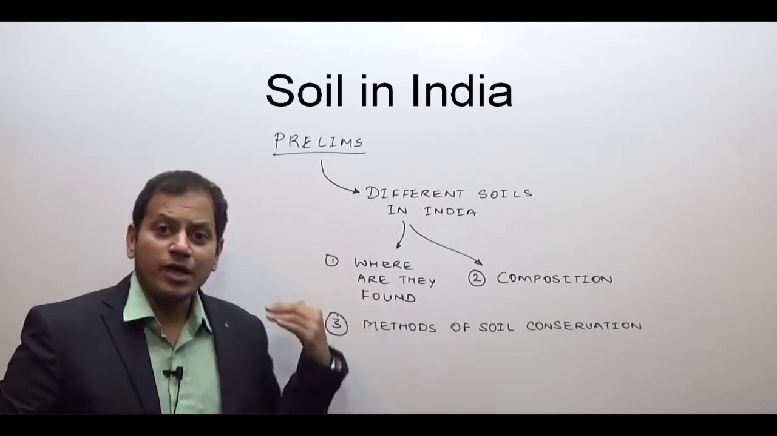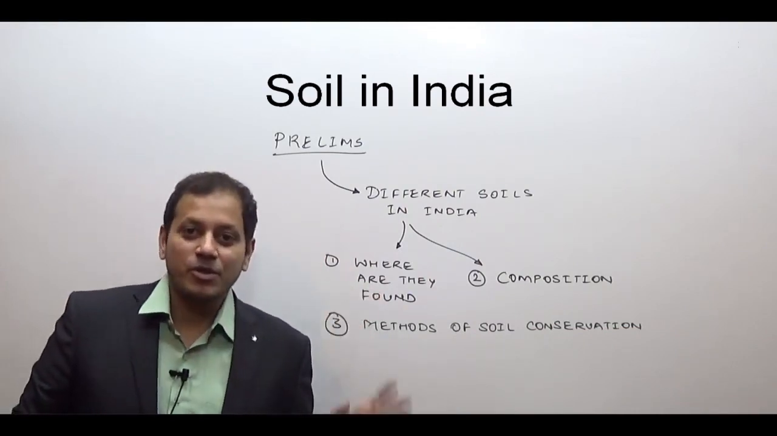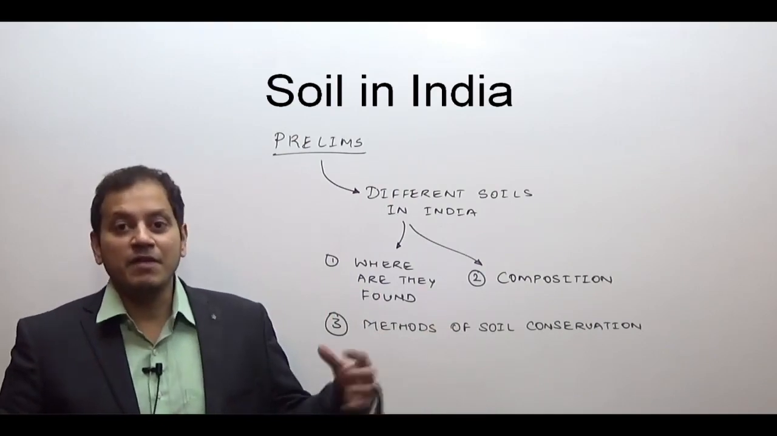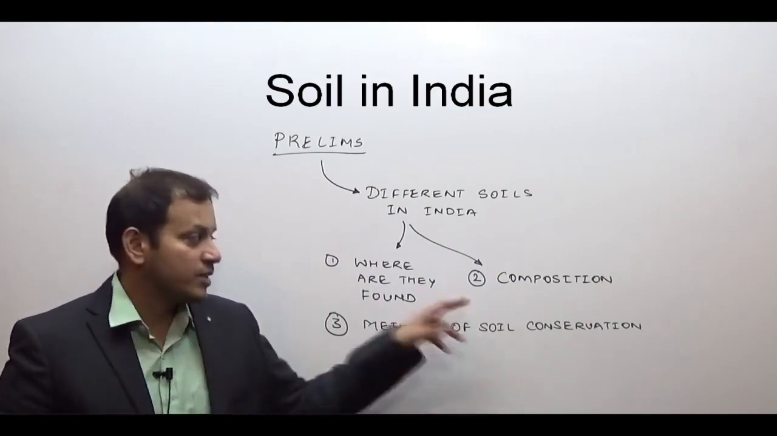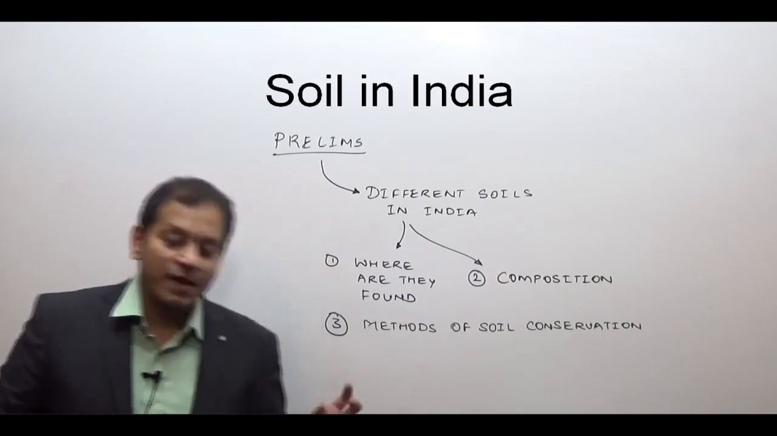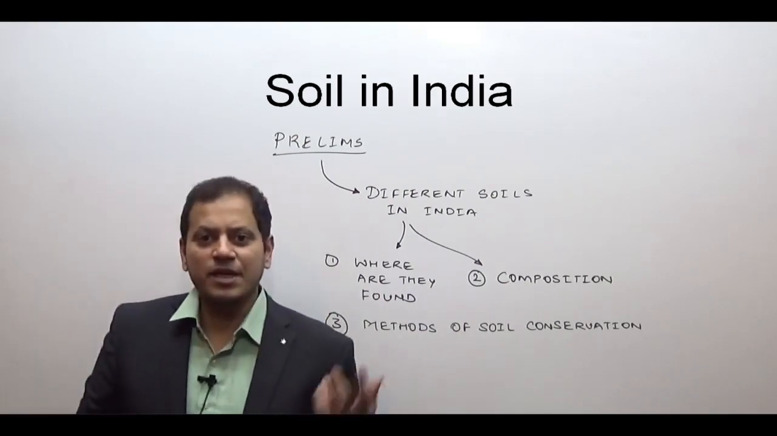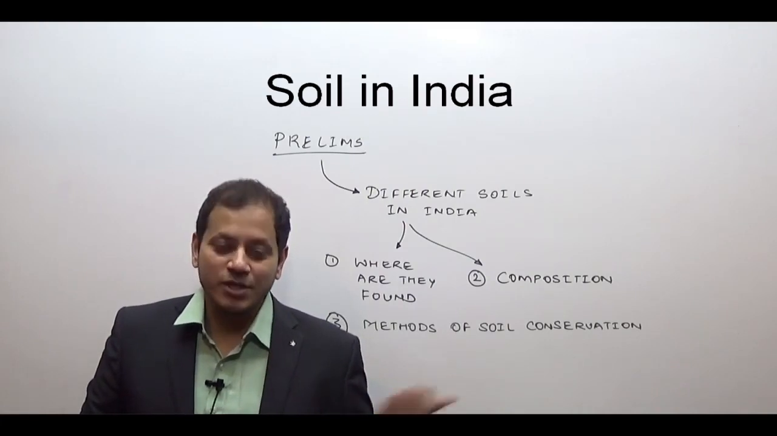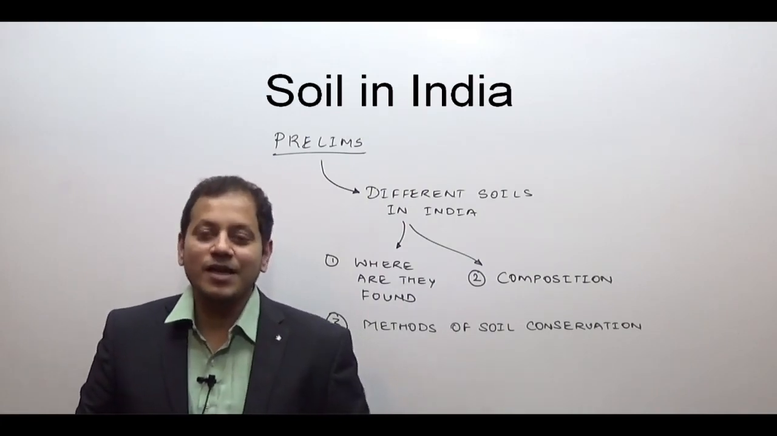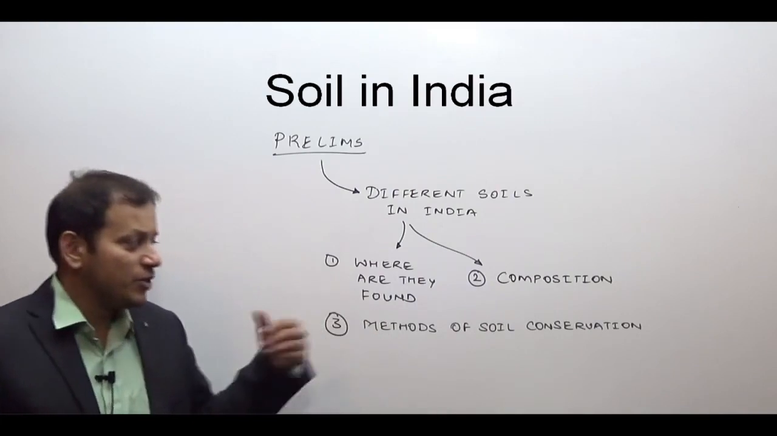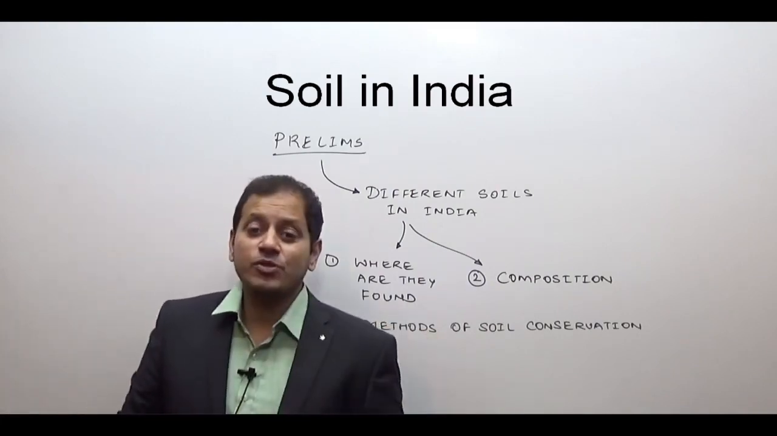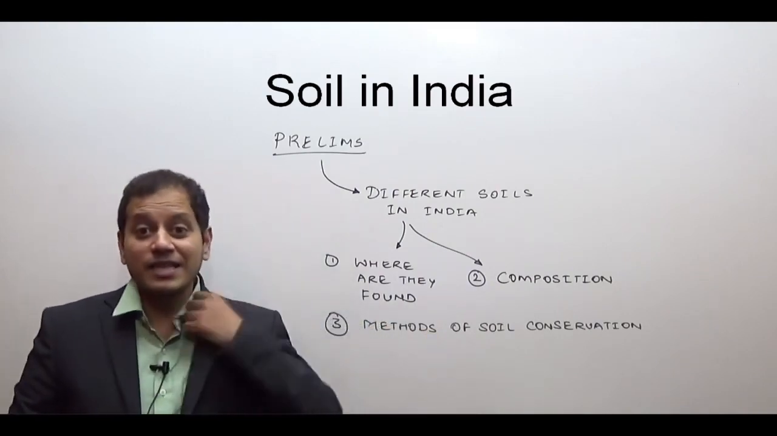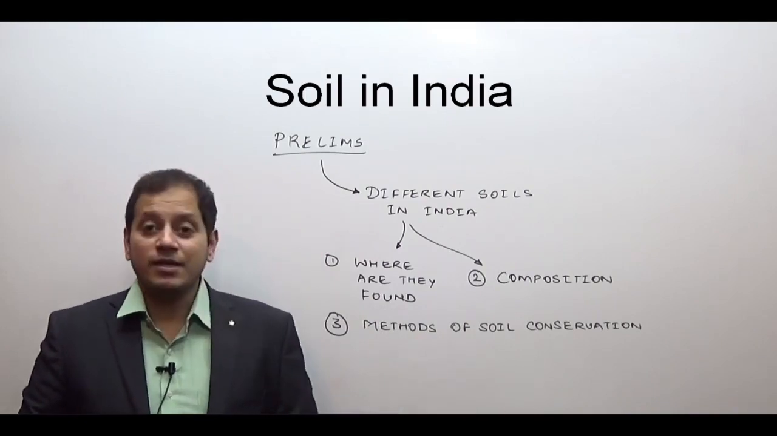Where are they found? It is again a conceptual part, because in this lecture itself I will explain to you the distribution of the soils. Composition is a bit factual, but again there are some concepts. Like the concept is that Indian soil is generally poor in nitrogenous fertilizers. Therefore, India is the largest importer of urea. Means we import urea. The government also gives subsidy on urea because Indian soils as such are poor in nitrogen.